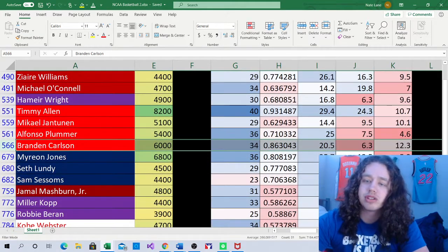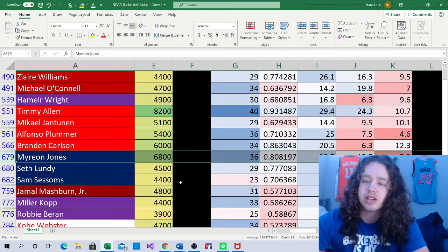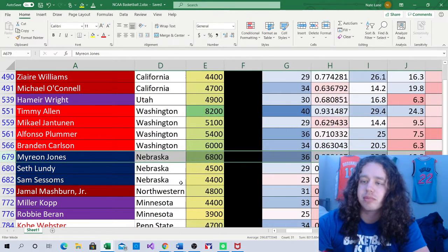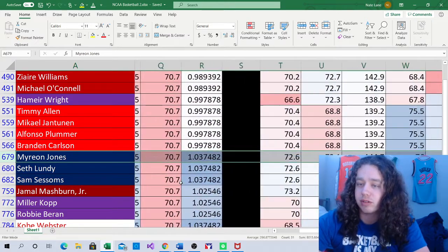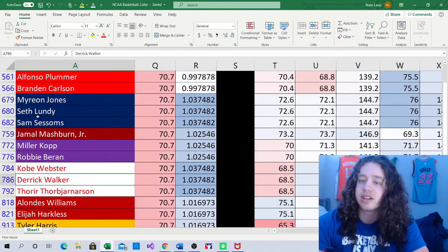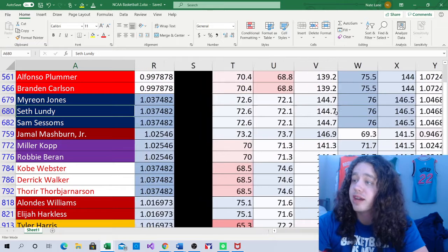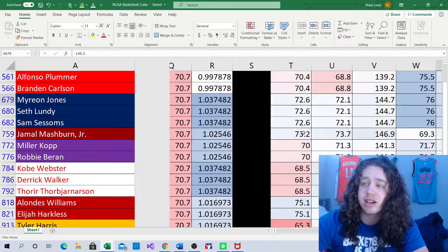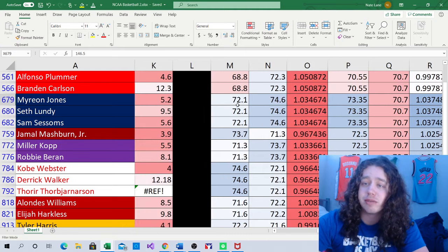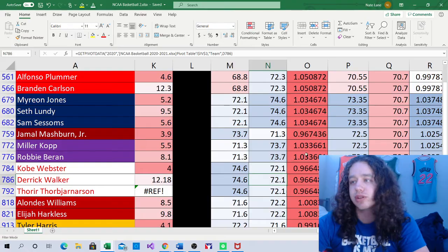Next game we're going to talk about is Penn State versus, they play Minnesota. Oh, no, they play Nebraska. Sorry, Minnesota and Northwestern play. Penn State versus Nebraska. Here's the Nebraska guys, here's the Penn State guys, just for reference. This game has an implied total of 146.5, one of the higher total games on the slate. It's a slight pace-up spot for Penn State and a slight pace-down spot for Nebraska, but nothing too drastic to worry about.